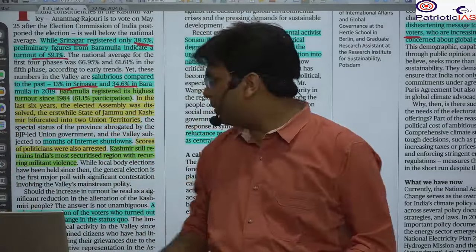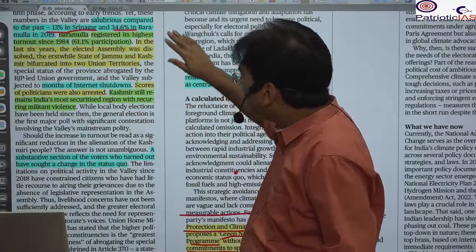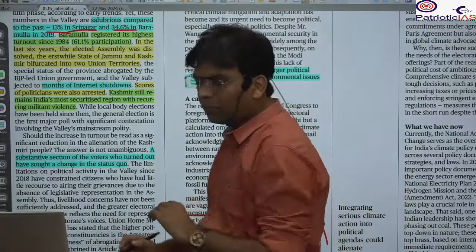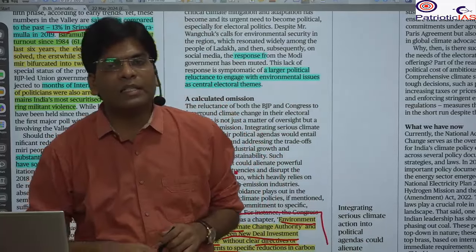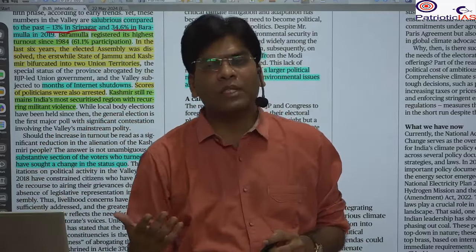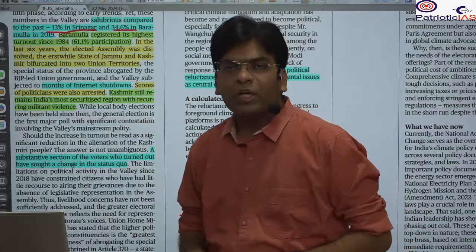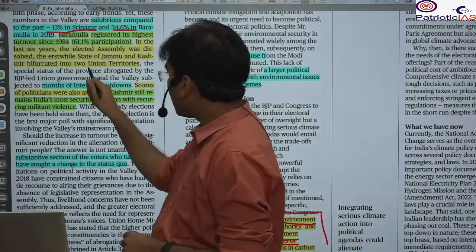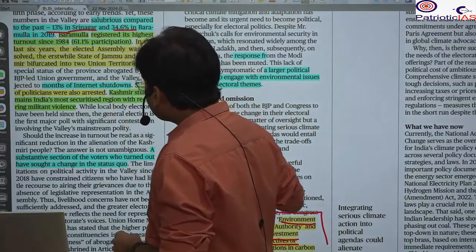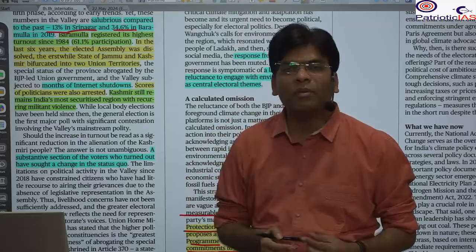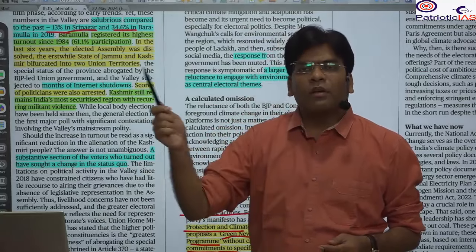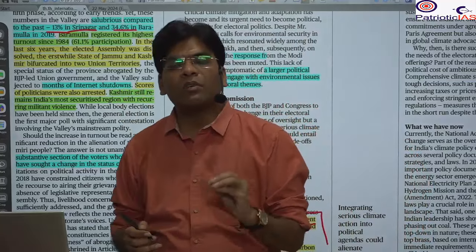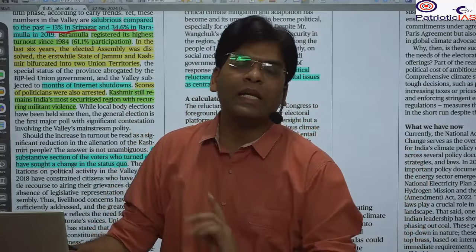So here the BJP is claiming that this is due to the good decisions taken by the BJP, such as the repealing of Article 370, or the repealing of the special status for Jammu and Kashmir, and the division of Jammu and Kashmir into two union territories. However, this article says that if the BJP was so confident about its good work, it should have contested from this area. However, this time the BJP has not filed a candidate even from this area.